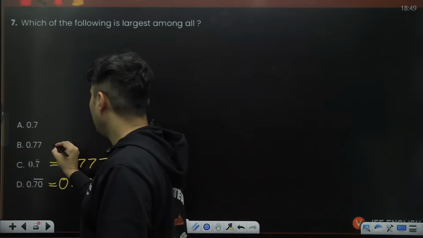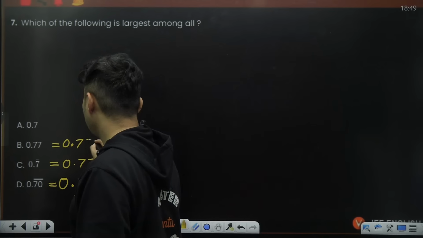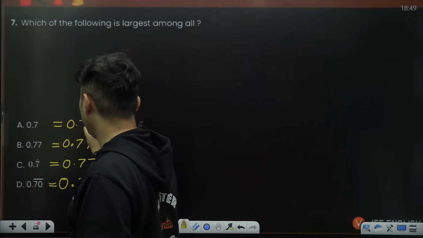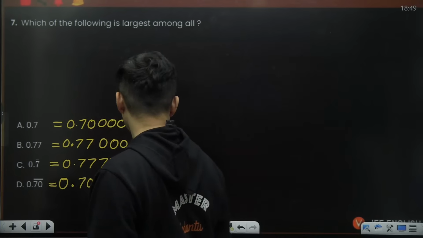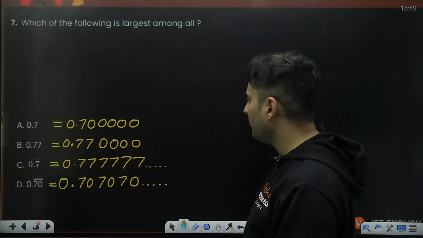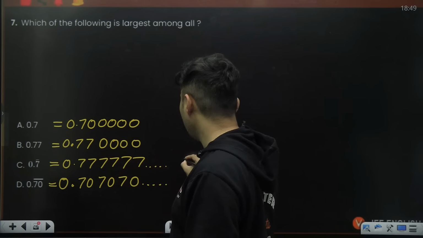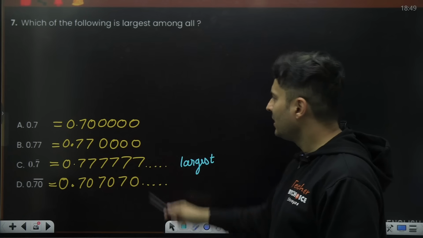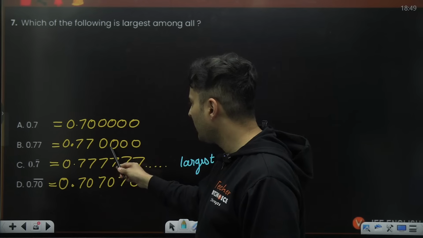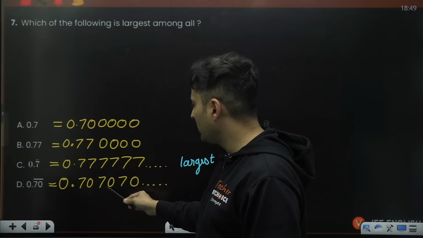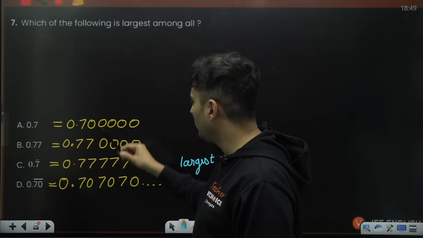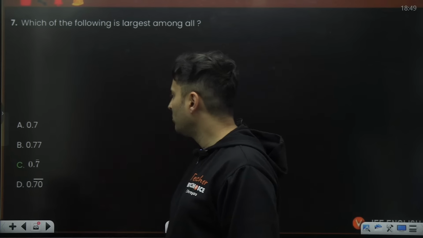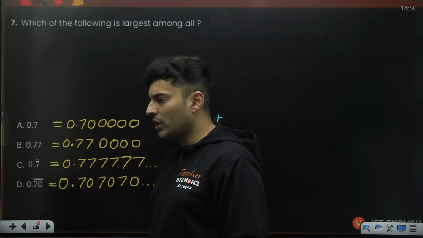This first number is just 0.77, and after this there is nothing, 0000 only. And this number is nothing but 0.7 and 0000. So if you ask me who is the largest among them, it is now very obvious that it is option C. This is the largest among all of them. But if the smallest number was asked, then this would be the smallest, because this is obviously bigger than this, this number is obviously bigger than this, and this number is obviously bigger than this. So direct answer is option number C.